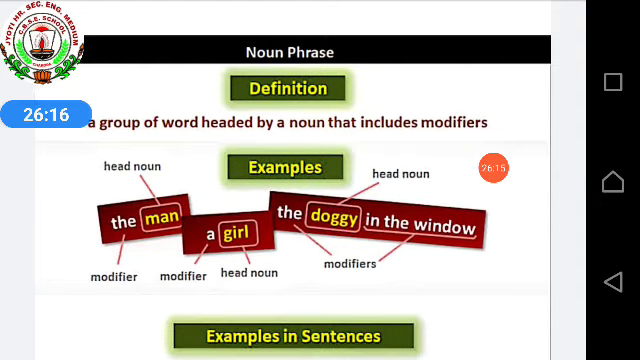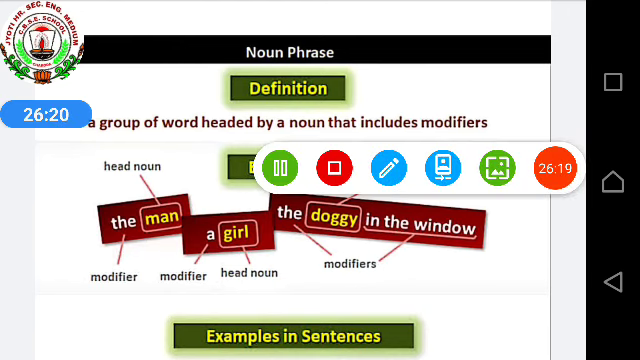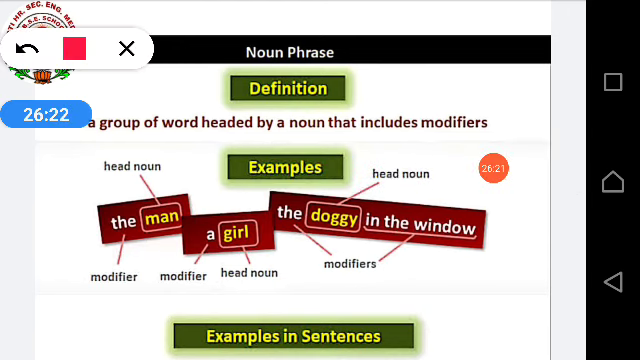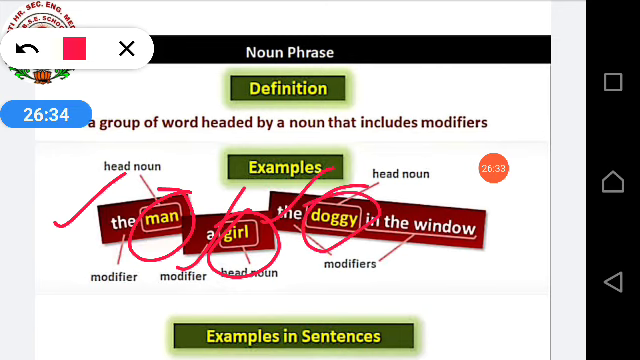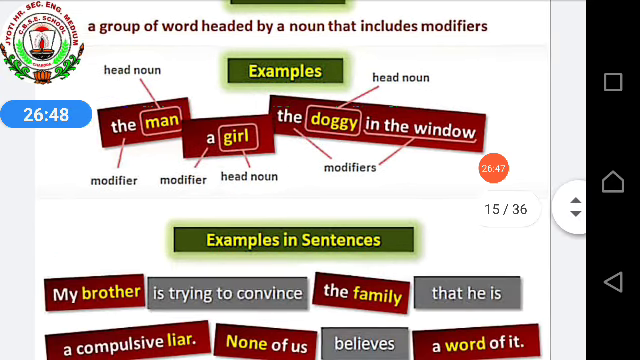Example: the man, a girl, the doggy in the window. Okay, all these are your examples. The man, so here man is the head noun. A girl, girl is the head noun. The doggy, here doggy is the head noun. They are the main. And modifier, what modifiers have we taken over here? The, a: the man, a girl, the doggy. All these are your modifiers.